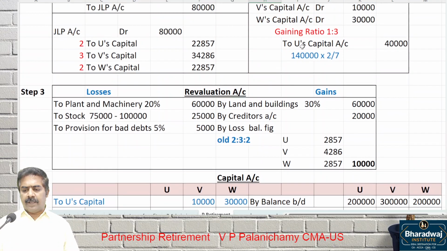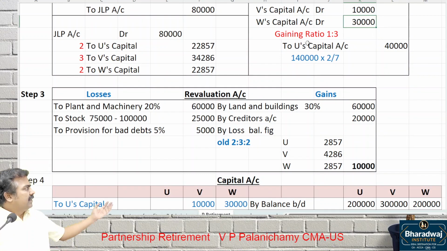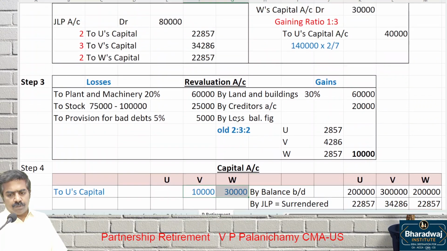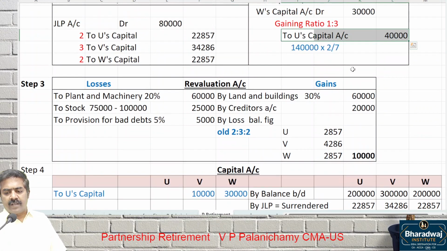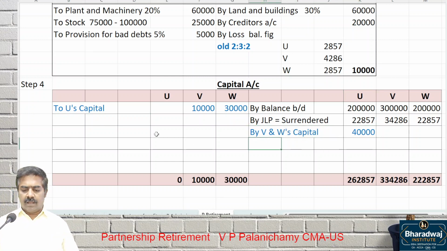Once again I repeat, debit V and W. What do you mean by debit V and W? Record in the debit side of V and W. Which one should be credited? U should be credited. How much should be credited? 40,000. V and W are debited because of use capital. Here, use capital is credited because of V and W's capital. Then, revaluation loss.